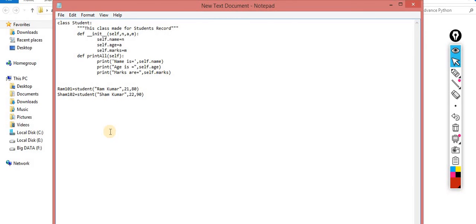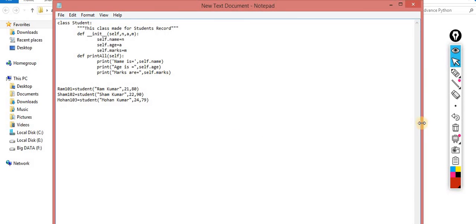And I am making one more object for the same: Mohan 103. Here Mohan Kumar, age let's suppose 24, and the marks let's suppose 79. So these are three.